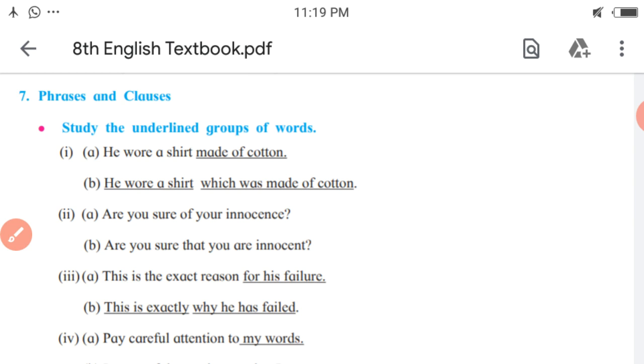So in short, a phrase means a group of words which has some sense but not the complete sense and doesn't have any subject and main verb. And on the other hand, a clause means a group of words which has complete sense and includes a subject and verb.